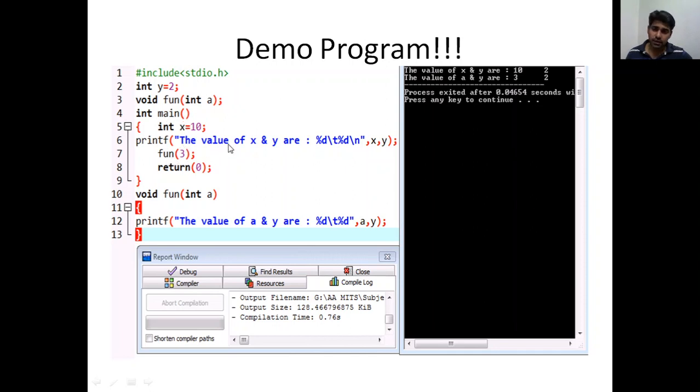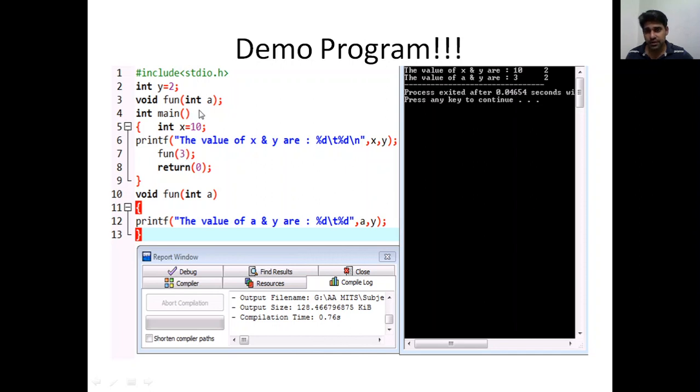If I try to print x and y values, x is available here, and y is a global variable which can be accessed anywhere within the program. So x and y will be available, and if I print this, I see the value of x as 10 and value of y as 2. Now I'm using a function defined as fun. I call fun(3), which sends a copy of the value 3.